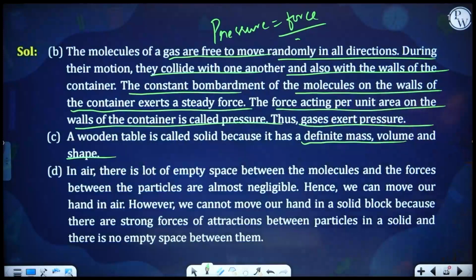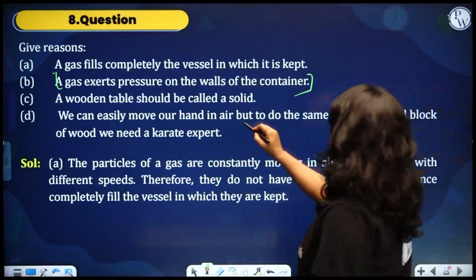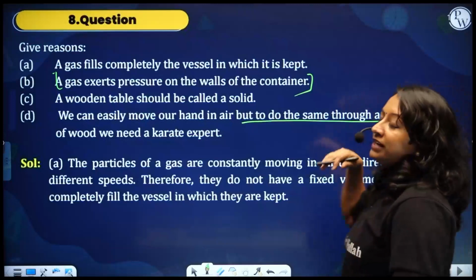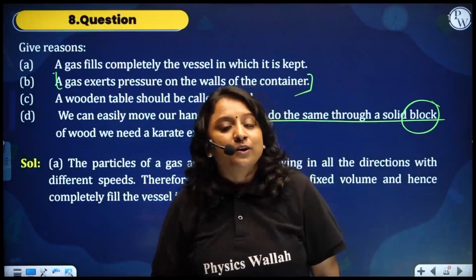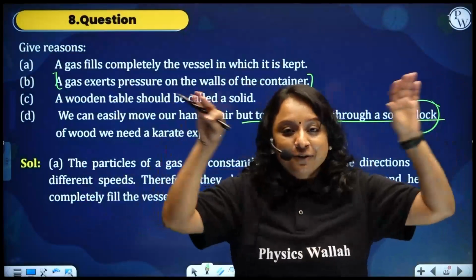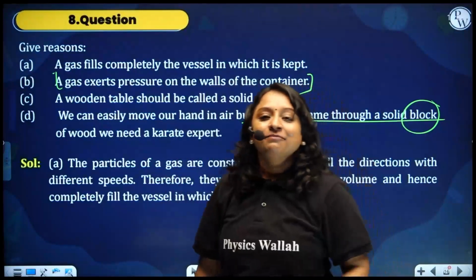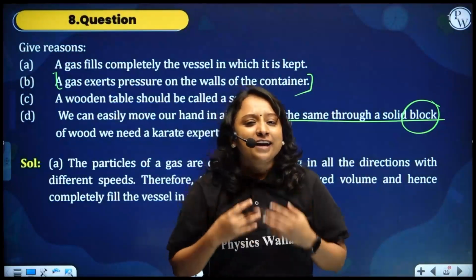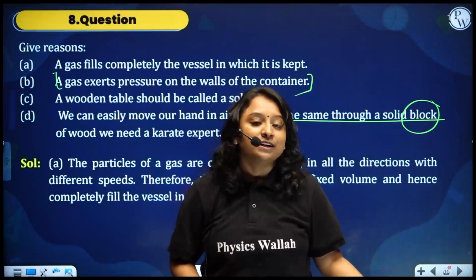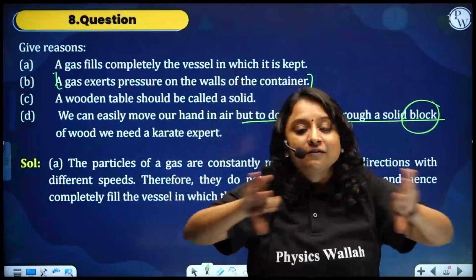So in the next question, we can easily move our hand in air, but to do the same thing through a solid block, imagine a brick or imagine metals. If you want to move your hand, you get hit, right? Why? Because in air particles have very less force of attraction, hence because of that they have maximum space. In that space you can move your hand.